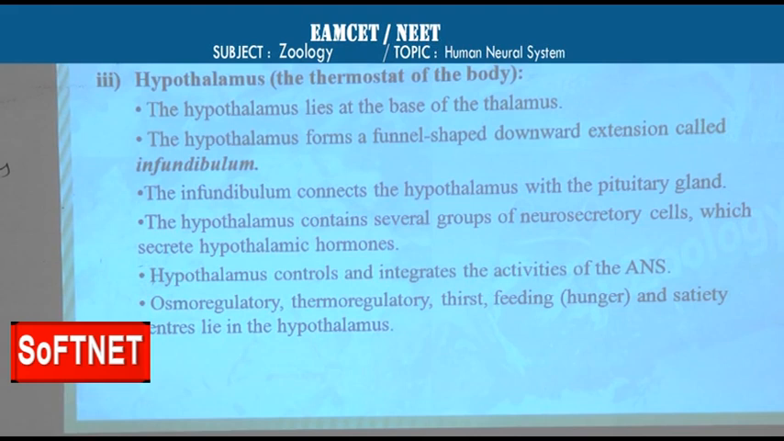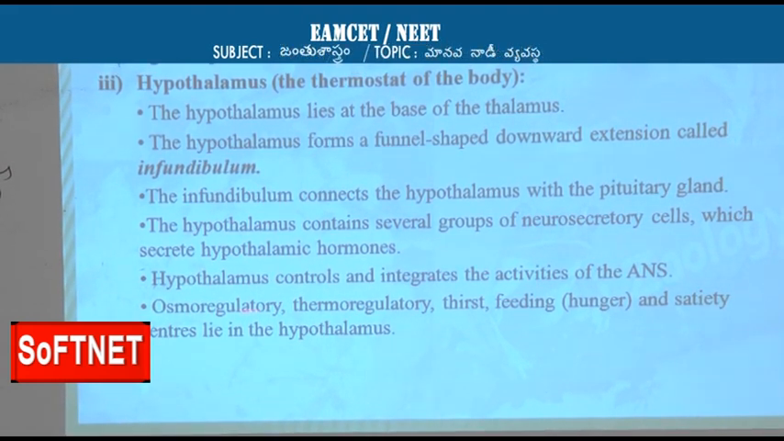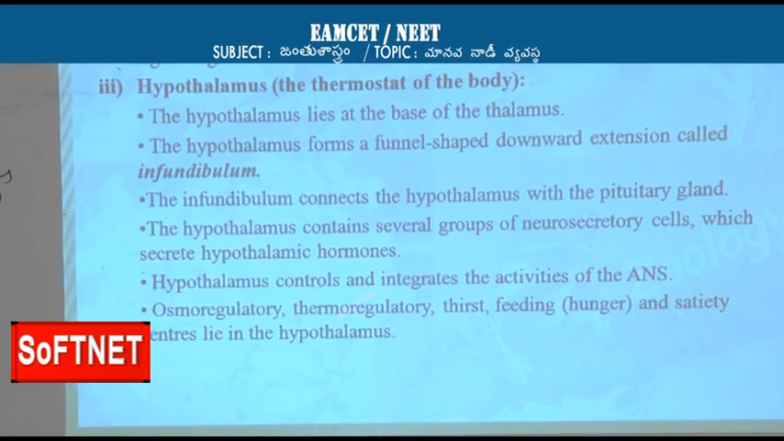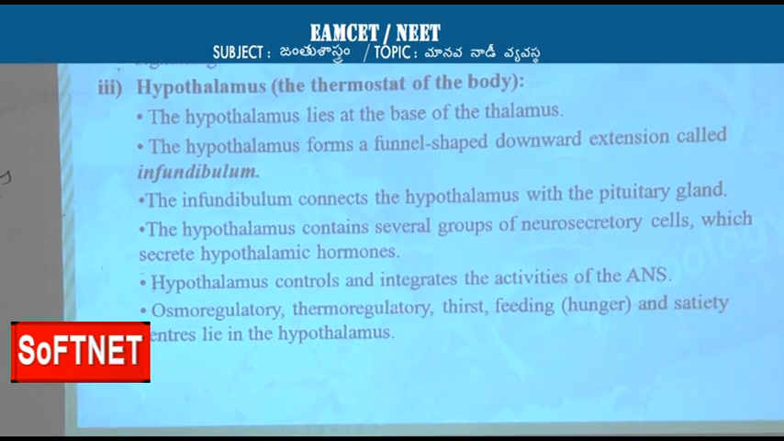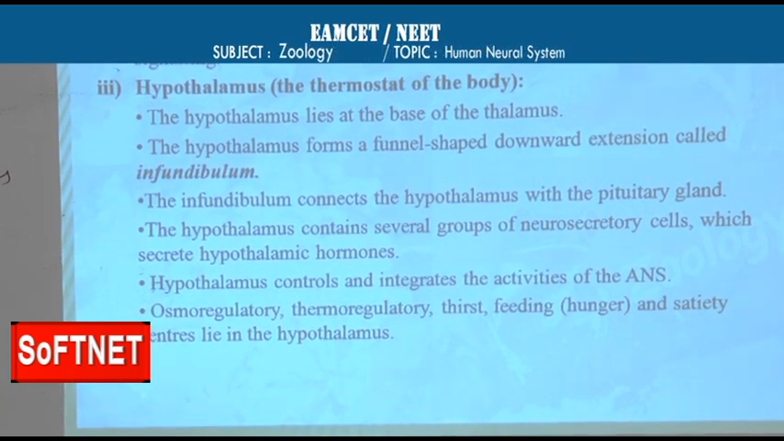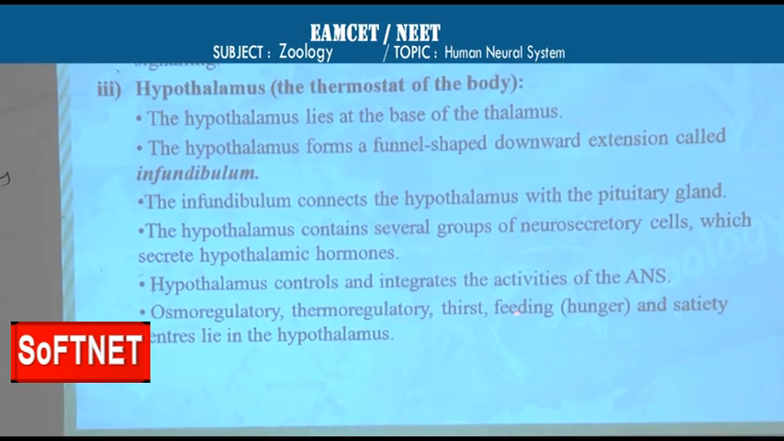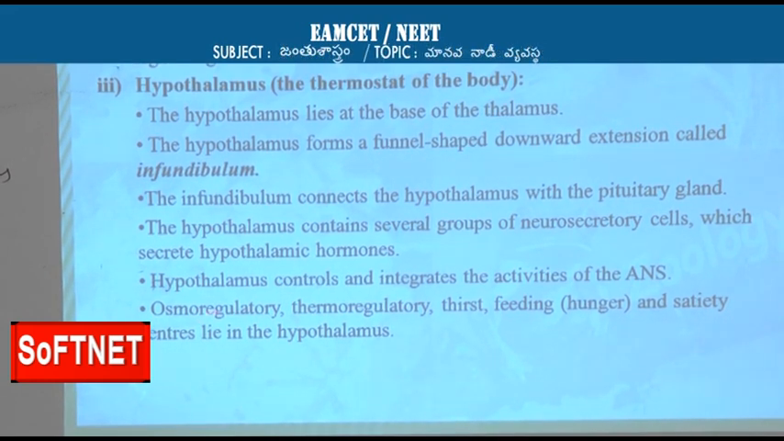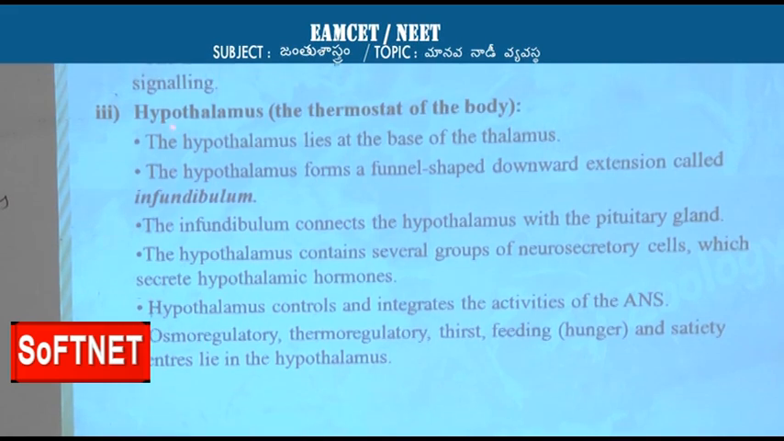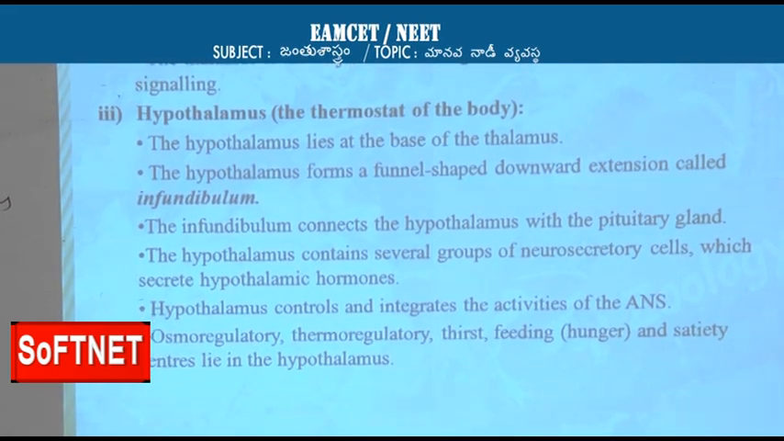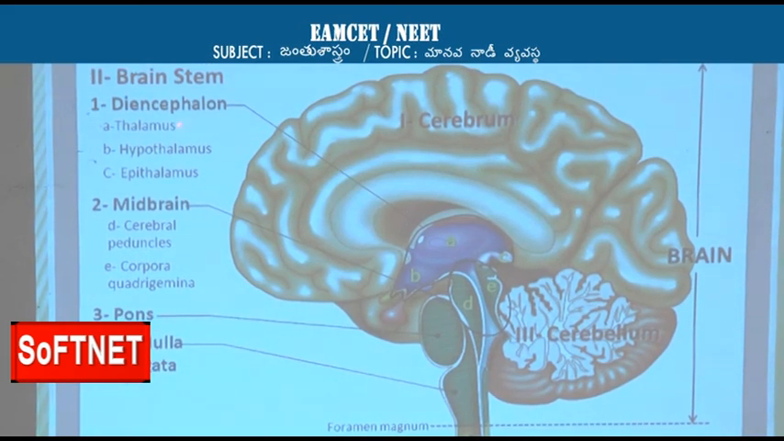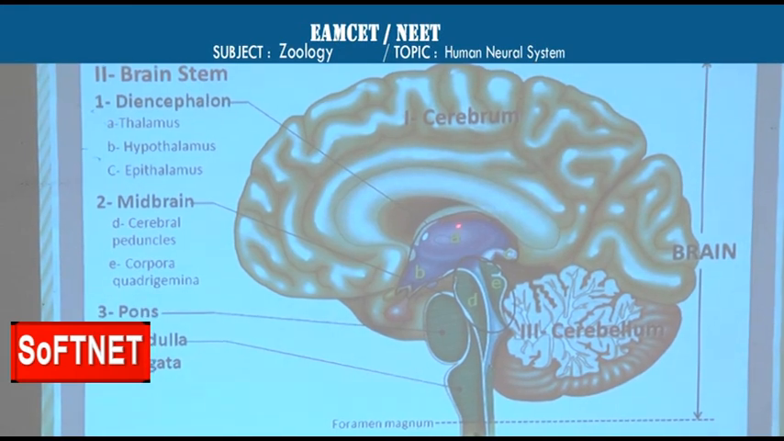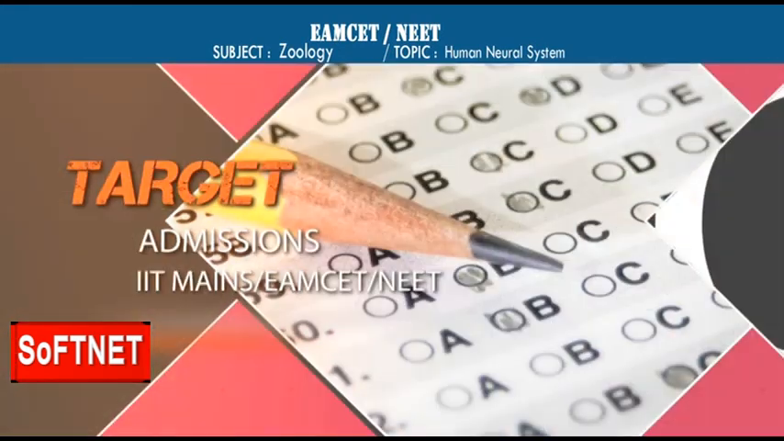So actually in the forebrain, osmoregulatory, water balance can be maintained by this hypothalamus. Thermoregulatory, temperature is also regulated by this hypothalamus. Thirst, feeding, and satiety centers are all located within the hypothalamus. This is about the hypothalamus, and the thalamus, hypothalamus, and epithalamus are all present in this particular area in the brain. Next, come to the midbrain.